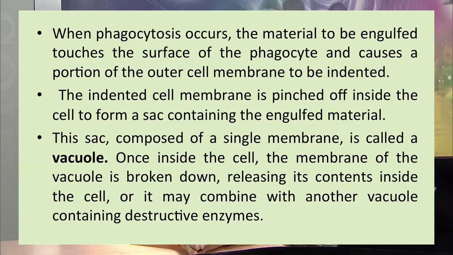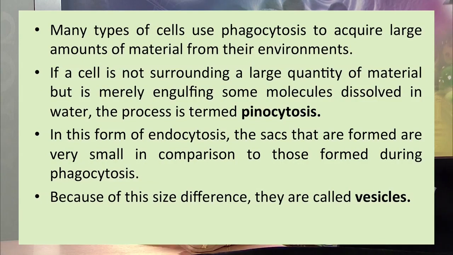When phagocytosis occurs, the material to be engulfed touches the surface of the phagocyte and causes a portion of the outer cell membrane to be indented, and the indented cell membrane is pinched off inside the cell to form a sac containing the engulfed material. This particular sac we call a vacuole in the case of phagocytosis. While in the case of pinocytosis, because this is a liquid material, the size of the sac is very small. So that is why it is called a vesicle.